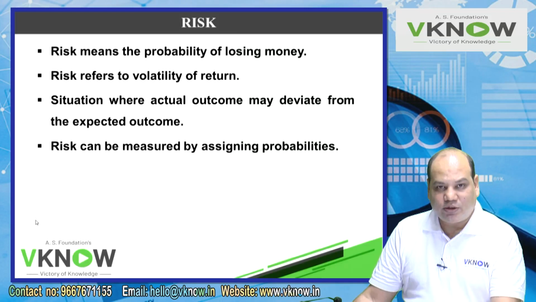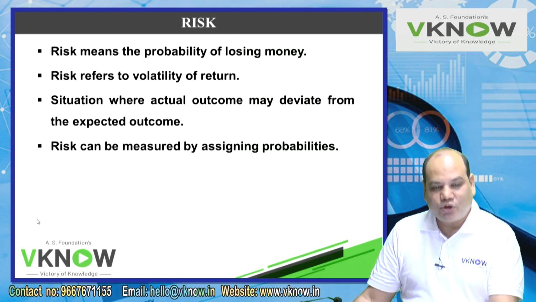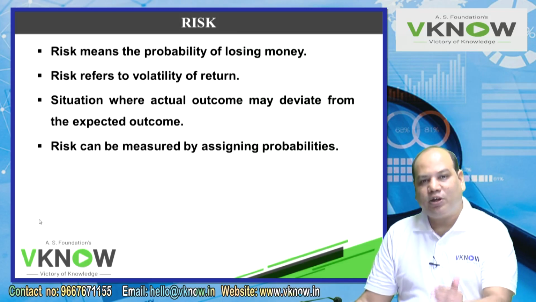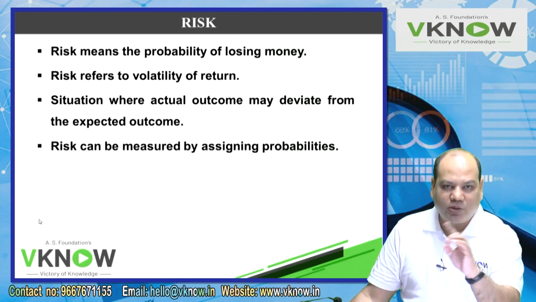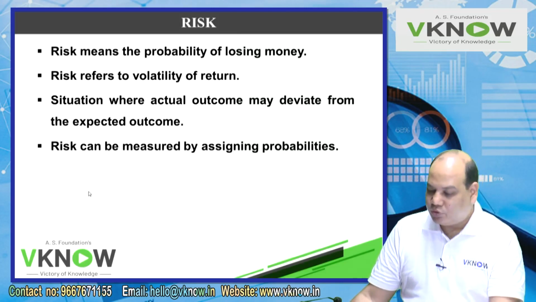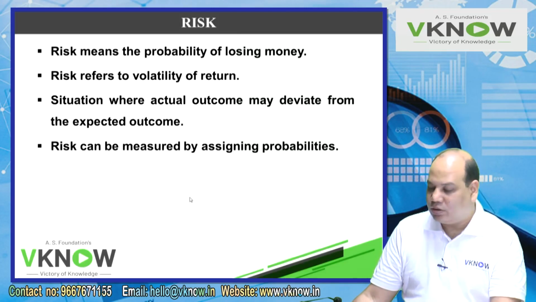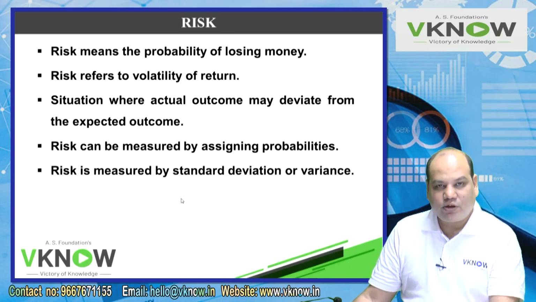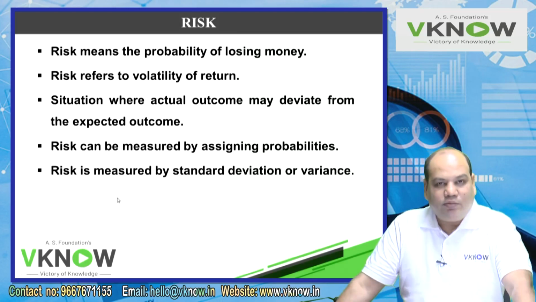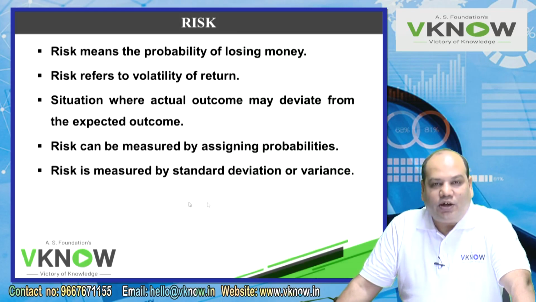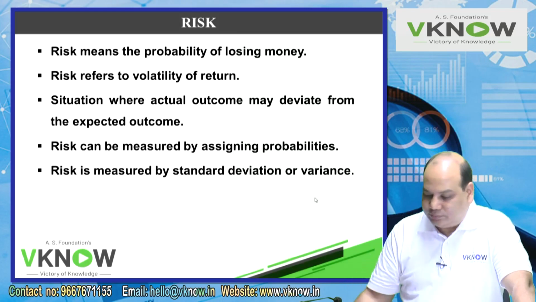Risk needs to be measured. Only then can you decide whether to take the risk or not. Only then can you analyze the risk. In order to analyze and understand the risk, we should be able to measure the risk. First, risk can be measured by assigning probabilities. What are the various possible outcomes and their probabilities? And second, risk can be measured by standard deviation or variance.